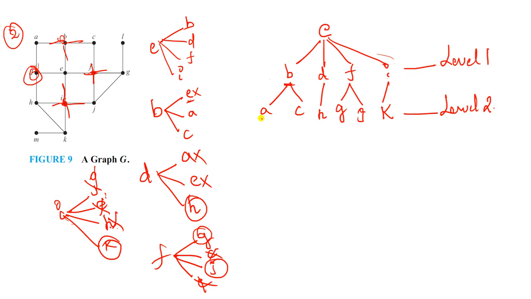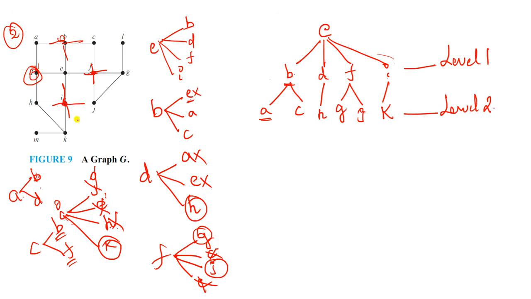Okay, so what is the first element here? A. Now write down what are the incident vertices for A. A having connection with B and D. Okay, so B and D already visited, right? B is there, D is there, so no need to write. And come to the C. C having B and F, and here also B and F visited, no need to write.